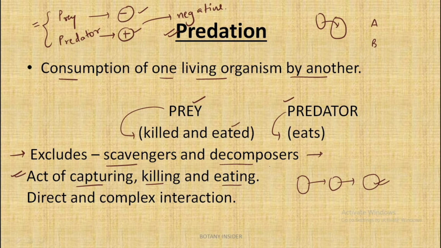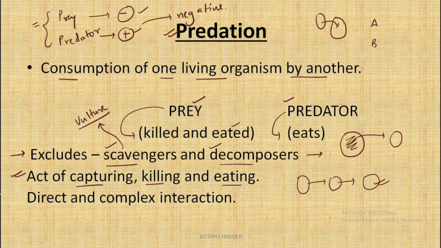Because decomposers are actually feeding on dead matter, matter which is already dead in nature, and the decomposers need not kill it to consume it. Hence, in predation, scavengers and decomposers are excluded. The most common example of scavengers is the vulture.